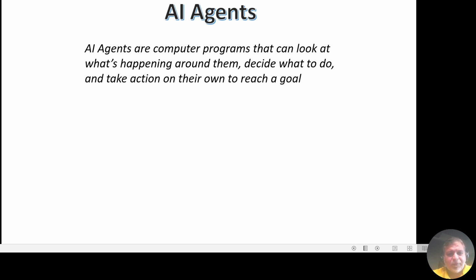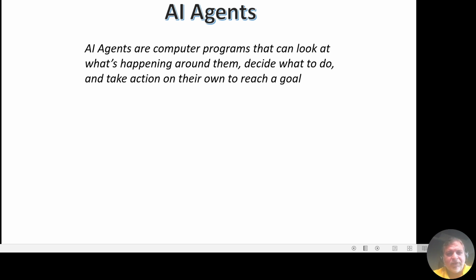There are different types of AI agents. First one is the reactive AI agent. We can take the example of a thermostat, which is a very classic example. The thermostat sensor detects the current room temperature. If the temperature is above a certain point, it will turn on the air conditioning, and if it's below a certain point, it will turn on the heater.